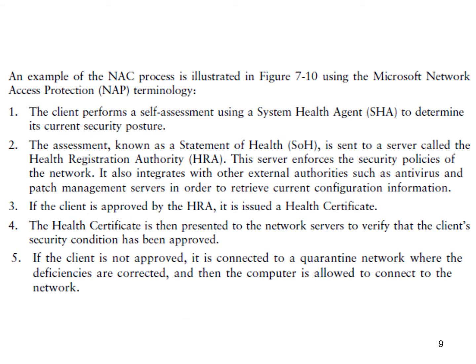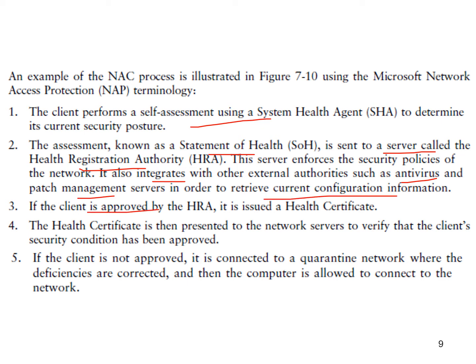This is the same thing I explained before. The client performs a self-assessment. The assessment, called a statement of health, is sent to a server called the health registration authority. The health registration authority also integrates with other external authorities, for example the antivirus and patch management server, to retrieve the current configuration information.